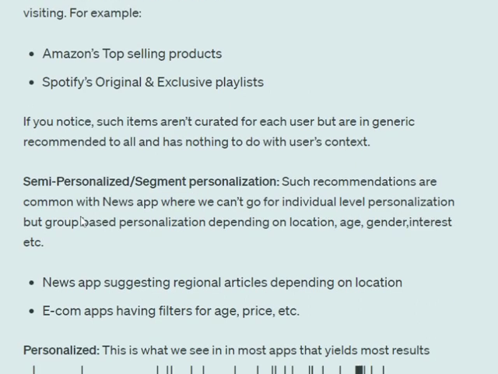You must be getting regional news article recommendations, because this is semi-personalized recommendation. E-commerce apps have filters like age and price, that is also semi-personalized because they're trying to personalize depending upon the segment you are falling into.